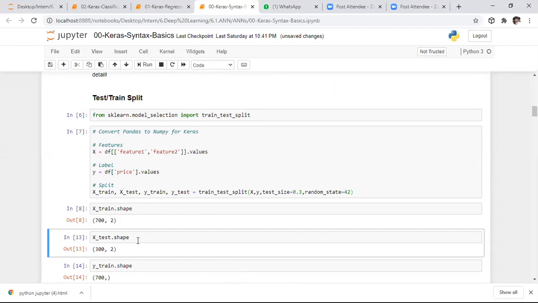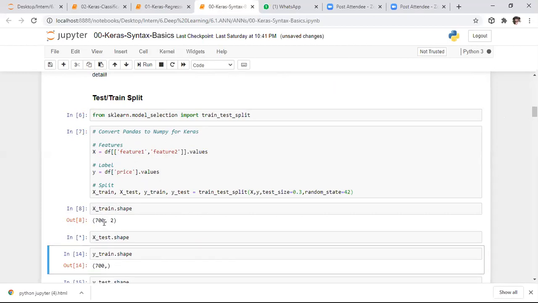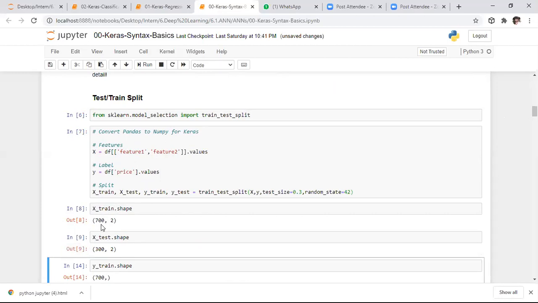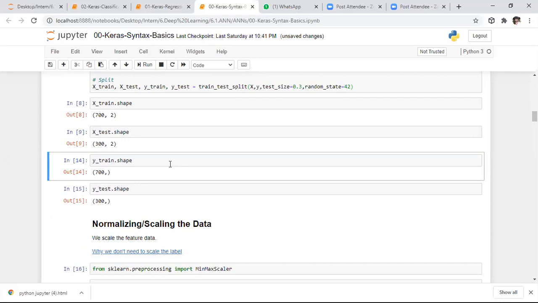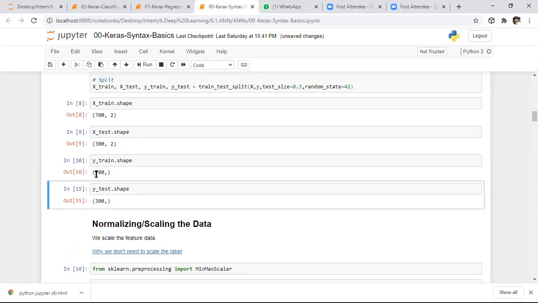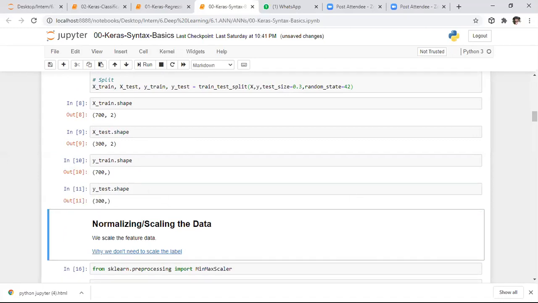For the test data also, I want to do the same thing. In our entire data set, we have 1000 samples. Out of 1000 samples, we specified 70% data, that is 700 samples for training the machine and 300 samples to test the outcome. After that, I want to see the output shape. Here it is a one-dimensional array only, that's why it returns 700 rows, comma, and by default the number of columns is 1 only. Here it is about knowing the shape.